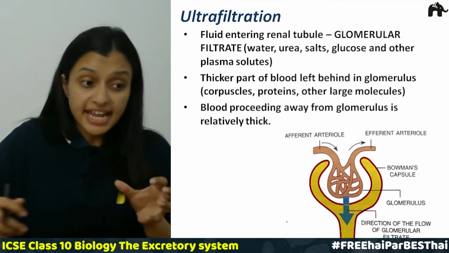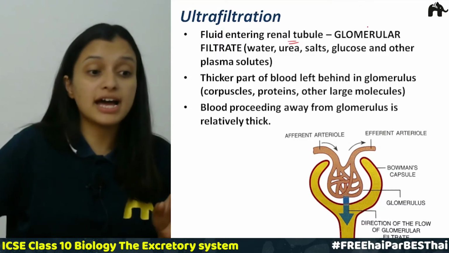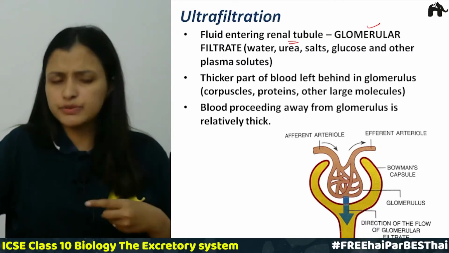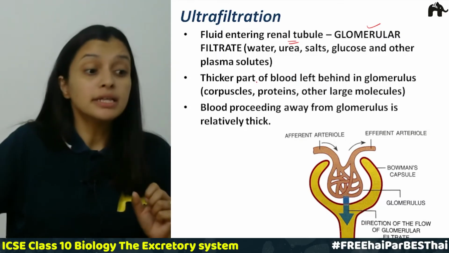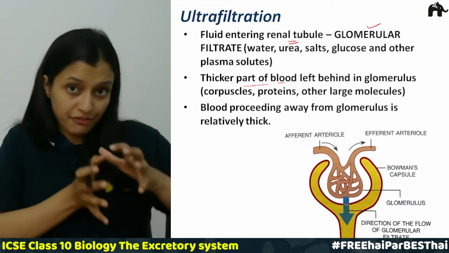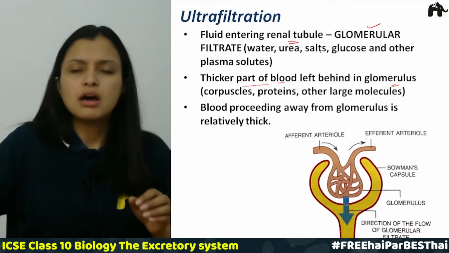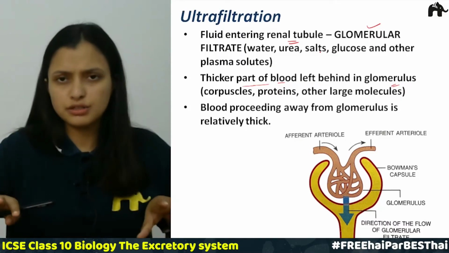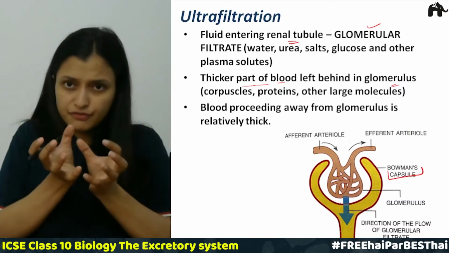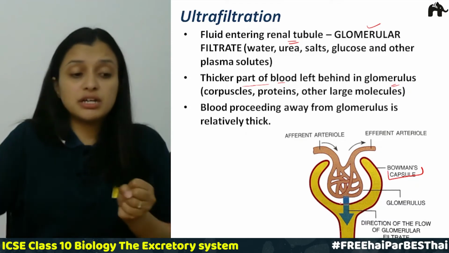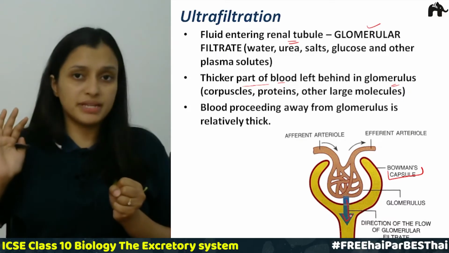Now the filtrate entering into the renal tubule is called glomerular filtrate, which contains water, urea, salts, glucose, and other plasma solutes. The thicker part of the blood is left behind in the glomerulus. All this waste, water, urea, salts and other solutes are filtered into the Bowman's capsule. They are ultrafiltered under a very high pressure, and they enter from the glomerulus into the Bowman's capsule.